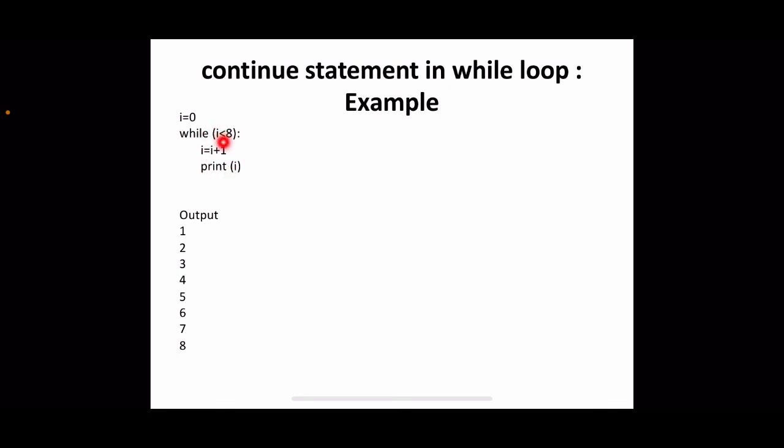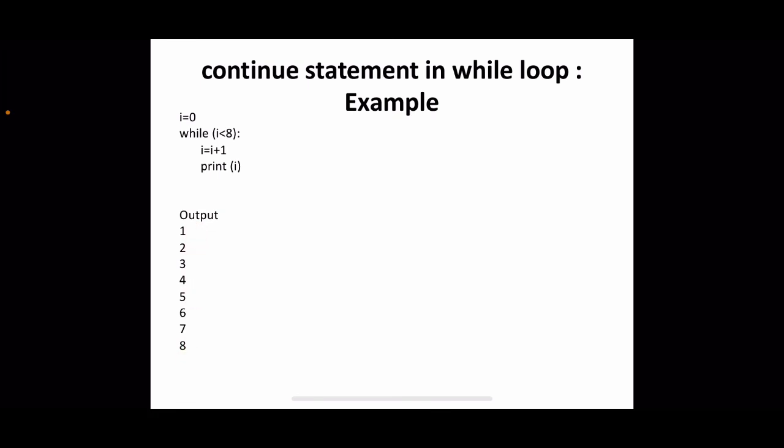Again it moves to the condition. Now I is 1, right? 1 less than 8 is true. Again I became 2, print 2. Then I less than 8 is checked again, now the value of I is 2. This will be repeated until I becomes 7. In the case of 7 also the condition is true, so that will be executed. I will be incremented to 8, and 8 will be displayed. What happens after that? For the next iteration, 8 less than 8, that is the condition here, right? That is false, so the loop will be exited. So ultimately we will get the result as 1 to 8.